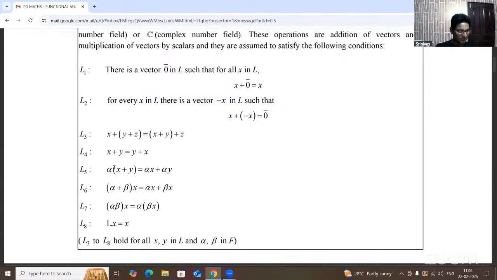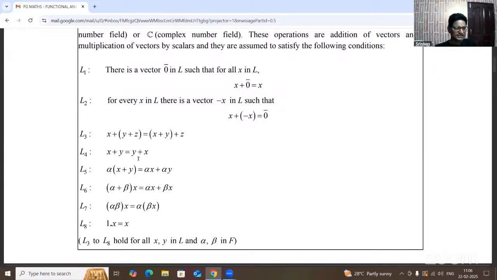Here x and y are linear elements, meaning those objects are treated as vectors. Here x and y being any two vectors, alpha being the field element, alpha of x plus y. So scalar distributes under vector addition, alpha x plus alpha y.